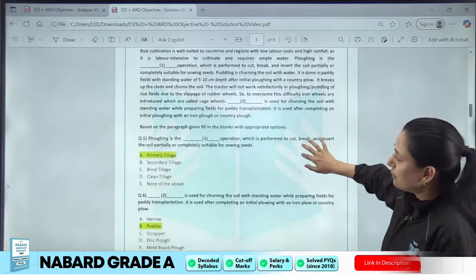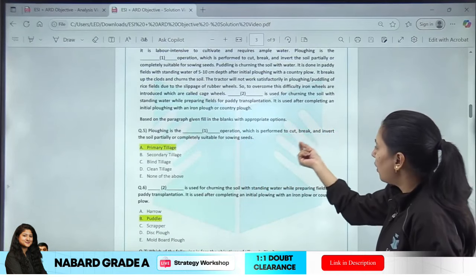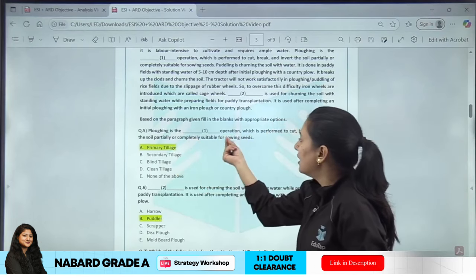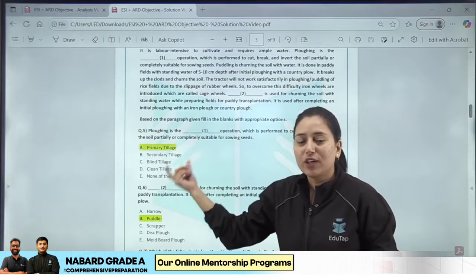So the first blank was: plowing is a dash operation which is performed to cut, break and invert the soil partially or completely, suitable for sowing seed. Now what is this plowing? Plowing in rice is a primary tillage operation, a very easy topic. Tillage we usually cover in ARD static, right? So here the answer will be primary tillage, and the difficulty level of this question I would say is easy, right?